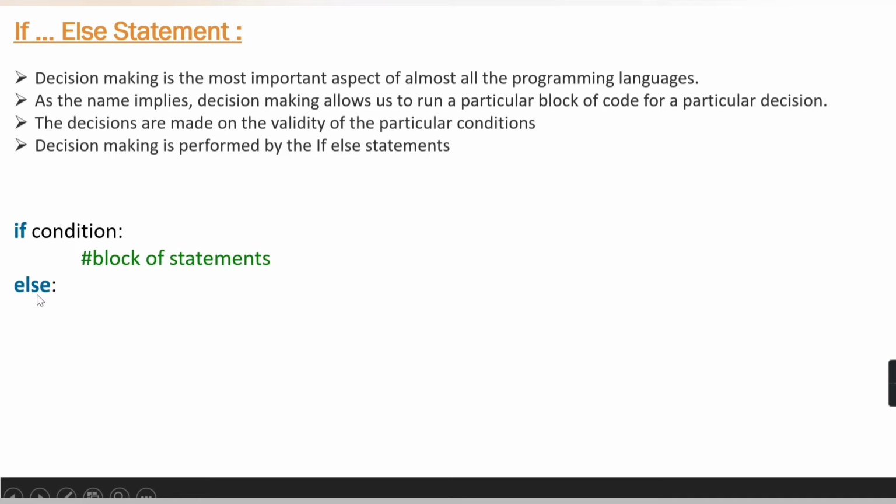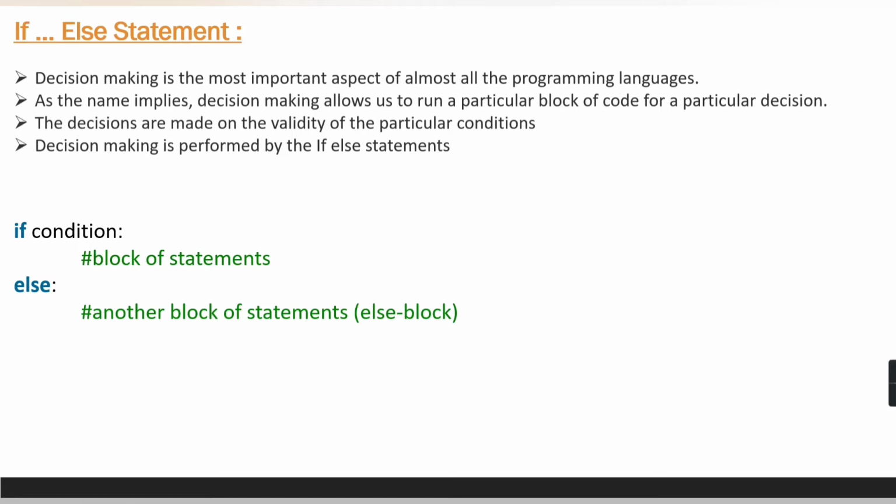After that you can provide the else keyword, and after else you can provide another block of statements. If the condition of the if statement is false, then the else block will be executed. If the condition is true, then only the statements of the if block will be executed.